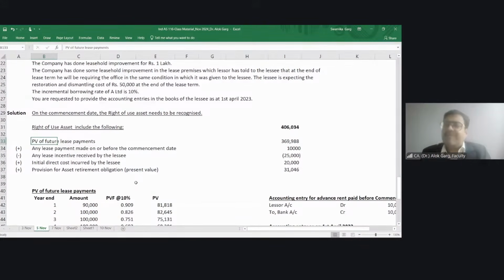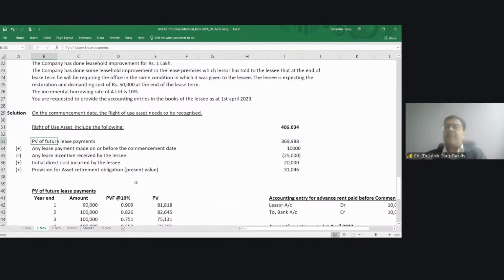So let's say if the lessee has paid any amount before commencement date, because if the agreement has been signed 1 month back and the asset is available today, there might be a possibility that the lessee has already paid the rental 1 month back.